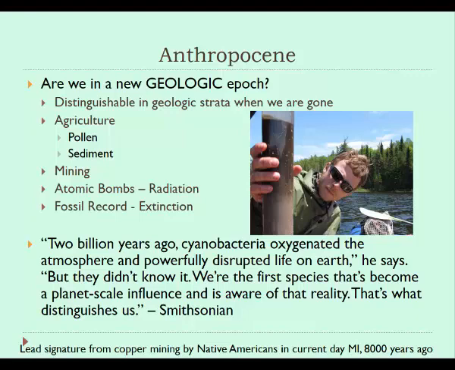And this article says, 2 billion years ago, cyanobacteria oxygenated the atmosphere and powerfully disrupted life on Earth. So we know that some mass extinctions in the past have been created by shifts in life in the past. But, the article says, the cyanobacteria didn't know it. We are the first species that's become a planet-scale influence that's aware of that reality.